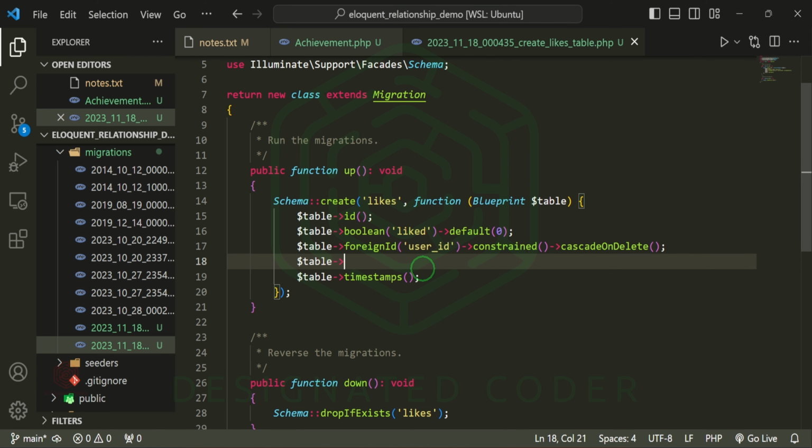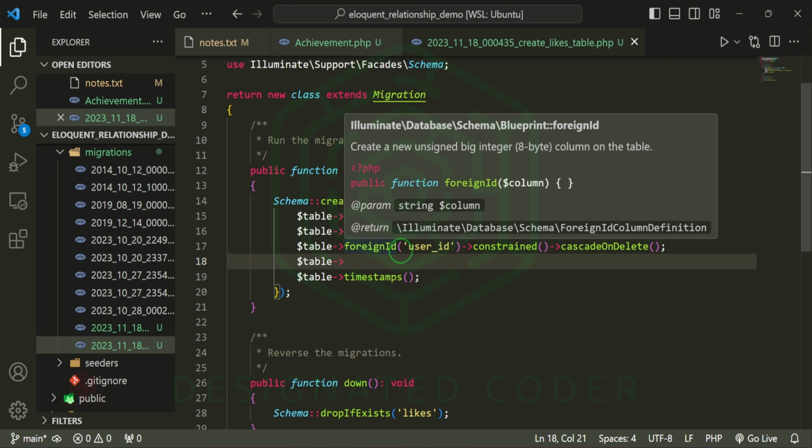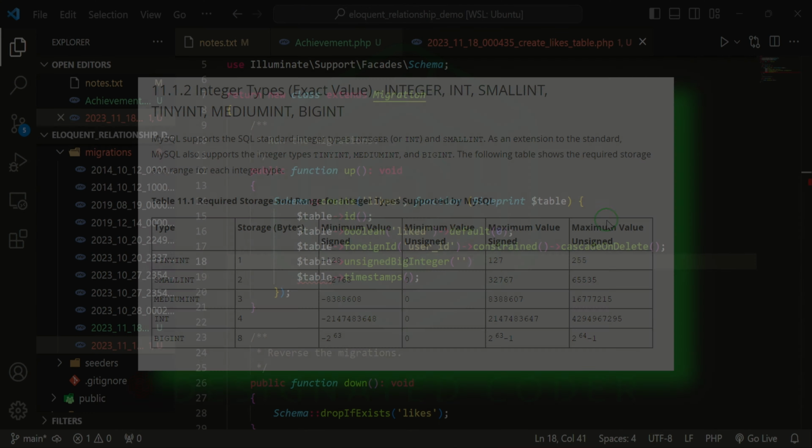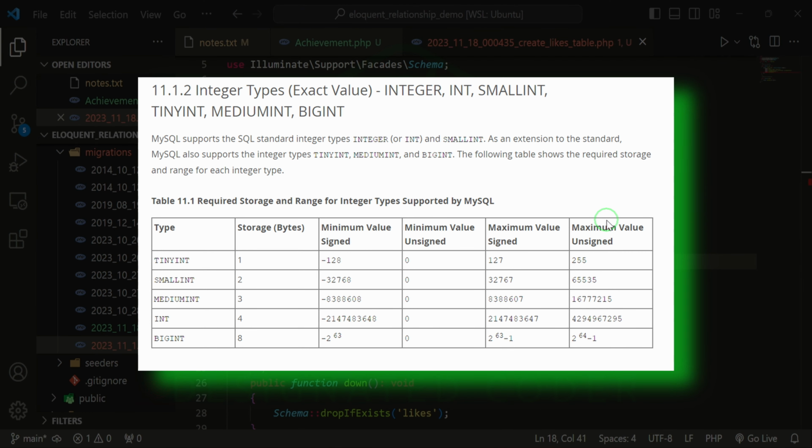So in this case, instead of doing a foreign ID like we did with this one, we're not actually grabbing that sort of a relationship. So we can do unsigned big integer. Hopefully at this point, I have put in a snapshot of a little chart that explains the differences in what these types of integers mean. Basically, if it is unsigned, then the minimum it will go is 0.